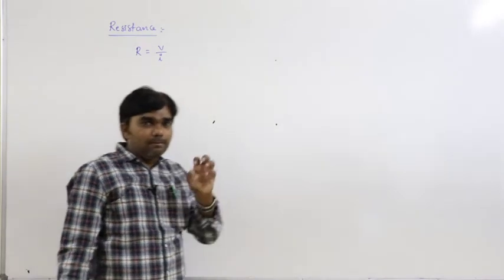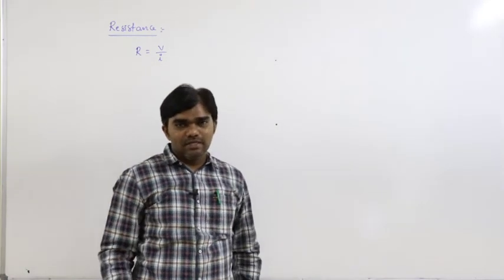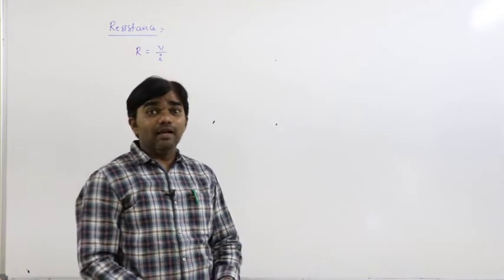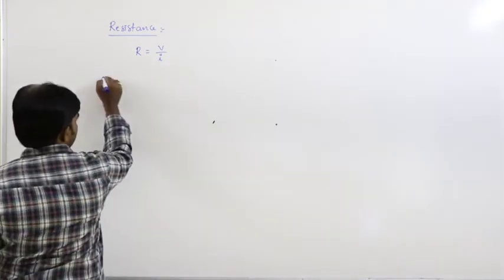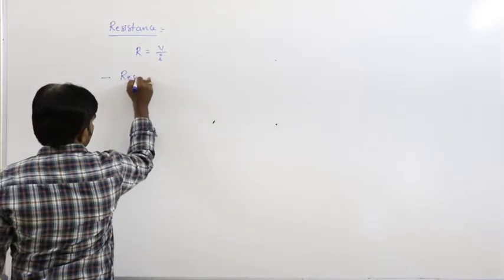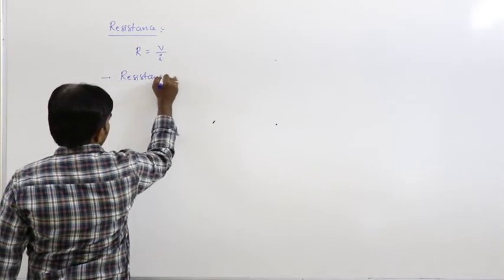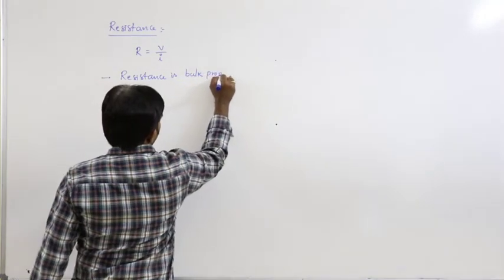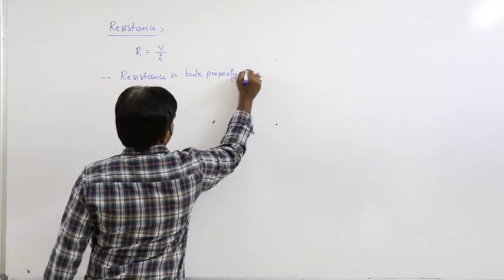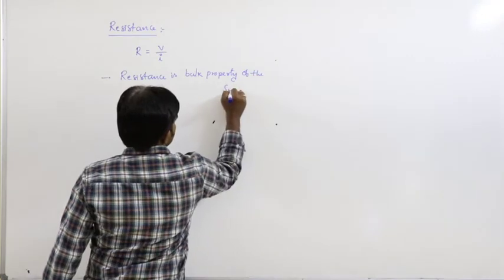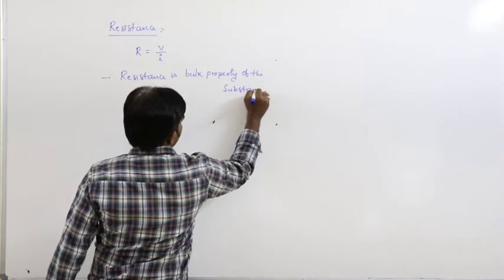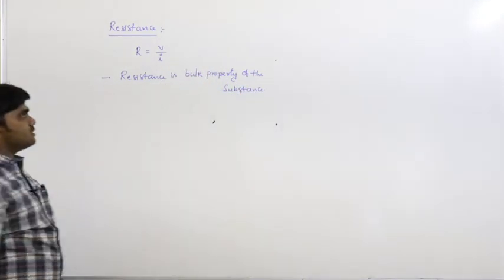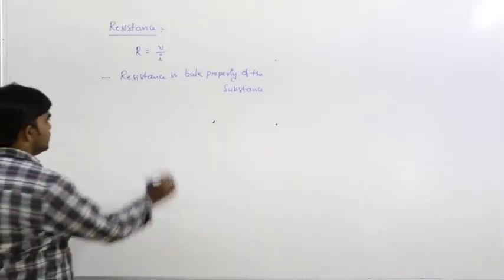So resistance is the bulk property of the substance. That is important here. Resistance is the bulk property of the substance.